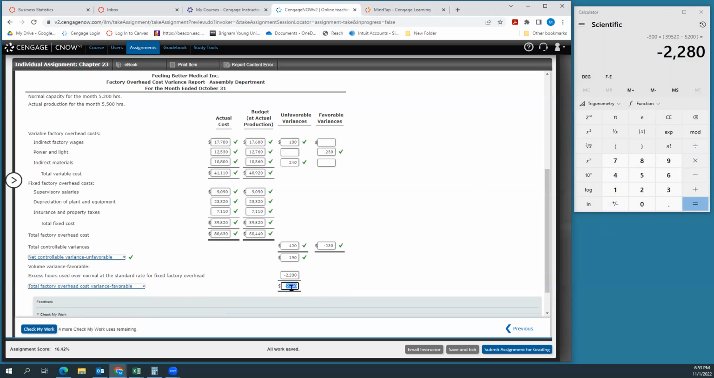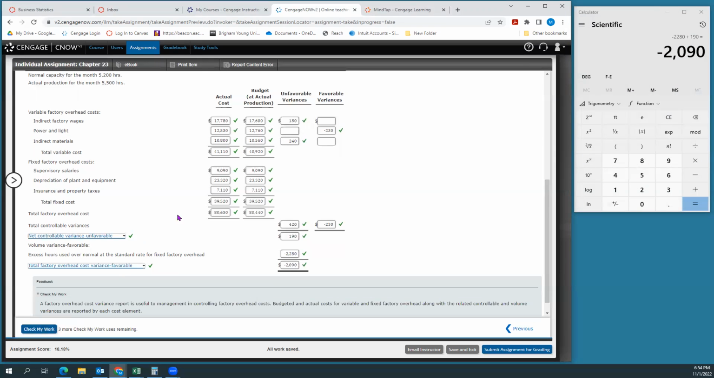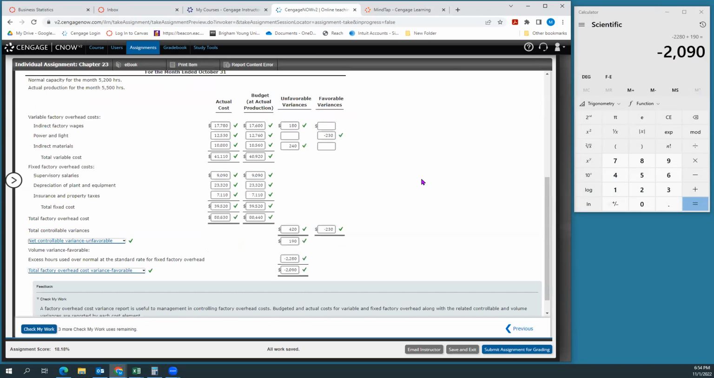And then it wants our total variance, total factory overhead cost variance, which is going to be favorable. And that's going to be 190 plus negative 2,280. So $2,090. So in the end of everything, we had a favorable variance of $2,090, which ultimately means we spent $2,090 less than what we had expected to, given the amount of production we did. I'll check my work and we're all good.